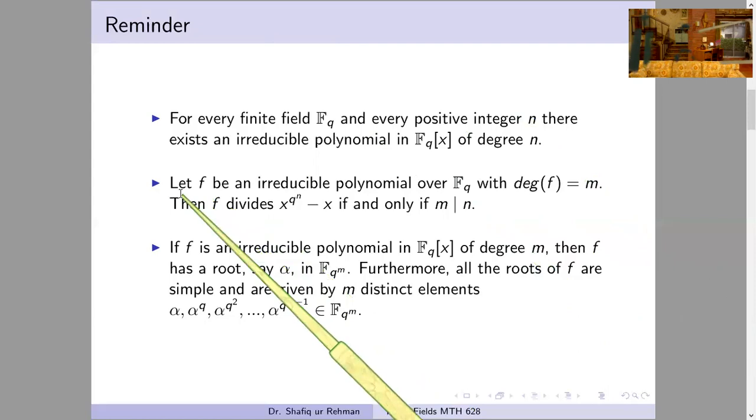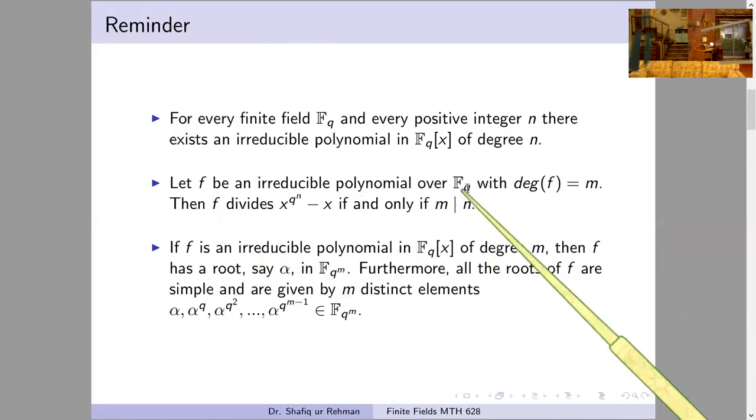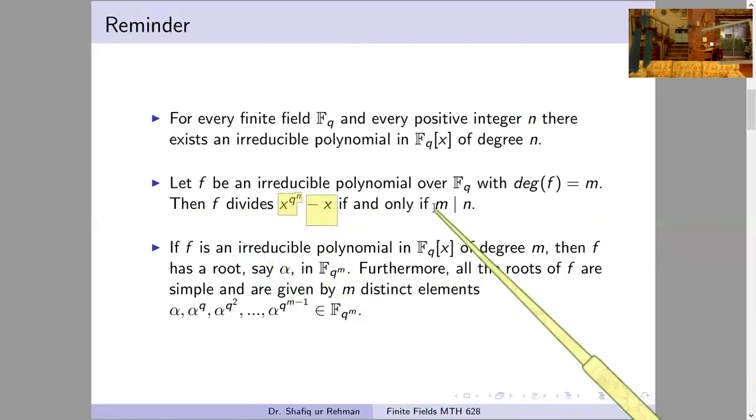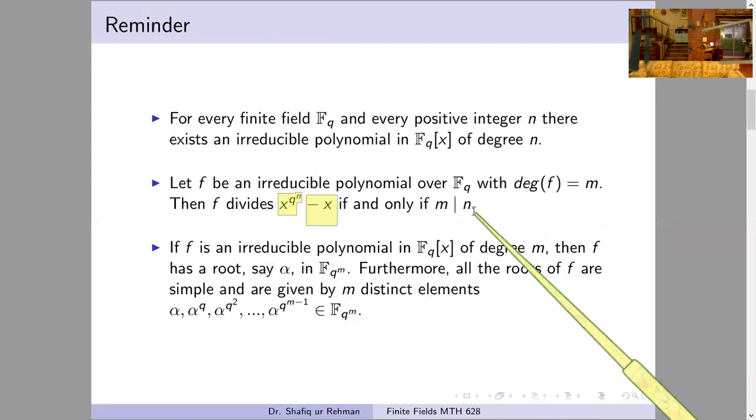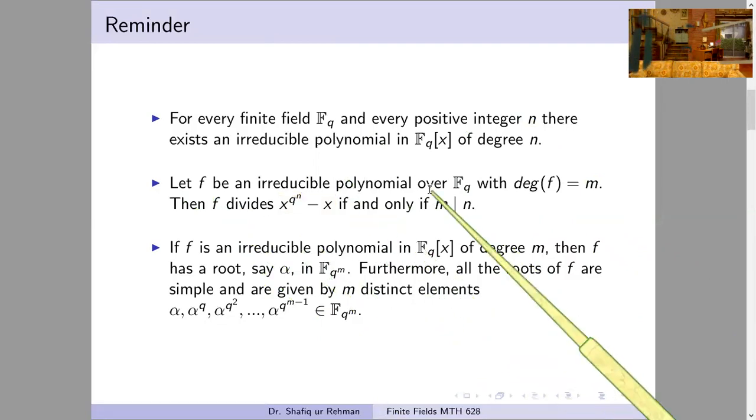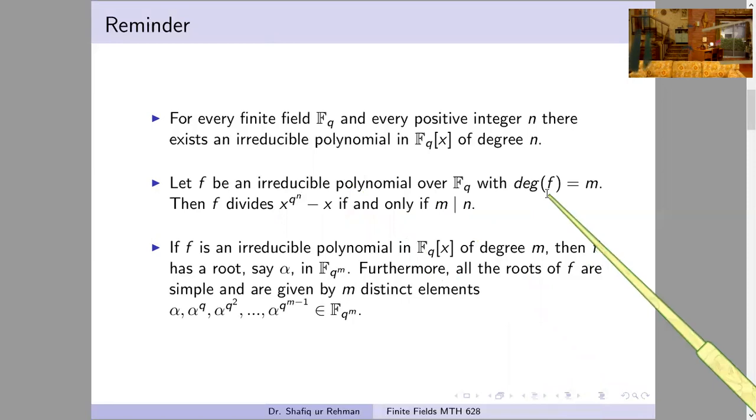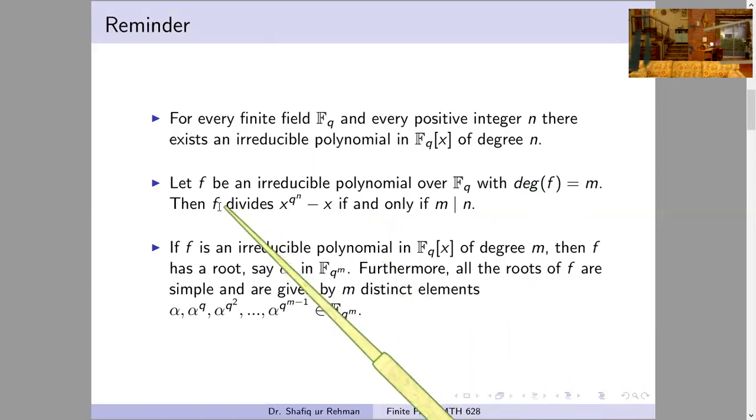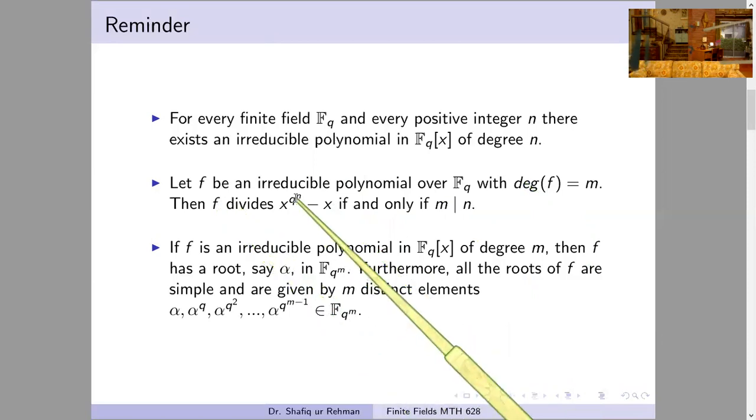Also, we have proved in our previous lessons that if f is any irreducible polynomial over a finite field Fq of degree m, then this polynomial will be a divisor of this special polynomial if and only if m is a divisor of n. So it means if we have an irreducible polynomial of degree m, then it is a divisor of this polynomial if and only if the degree of this polynomial divides this number n.